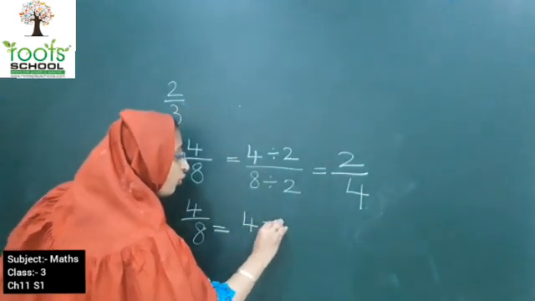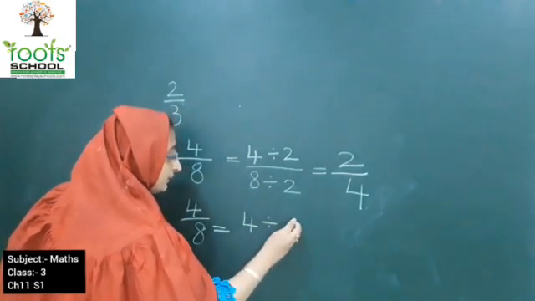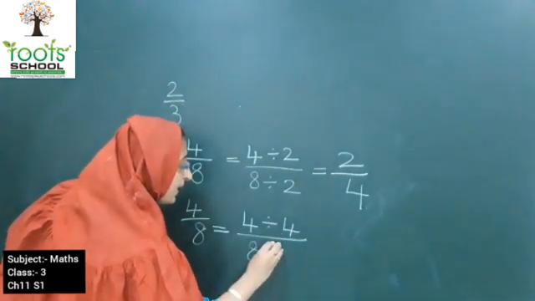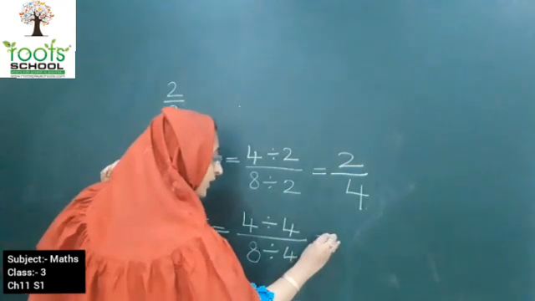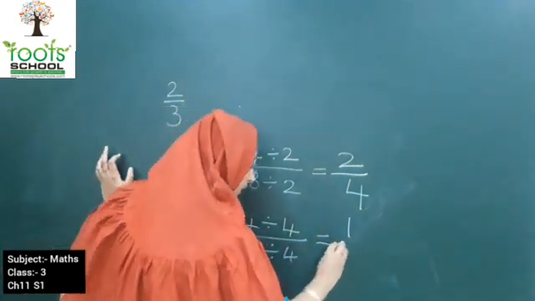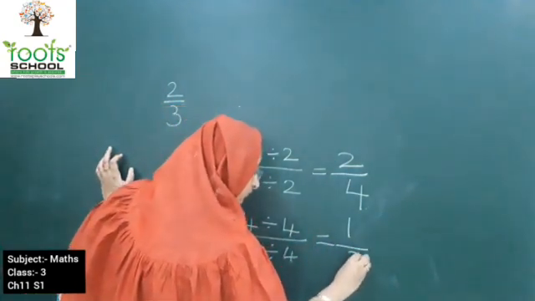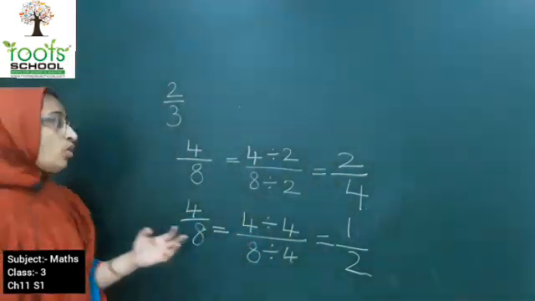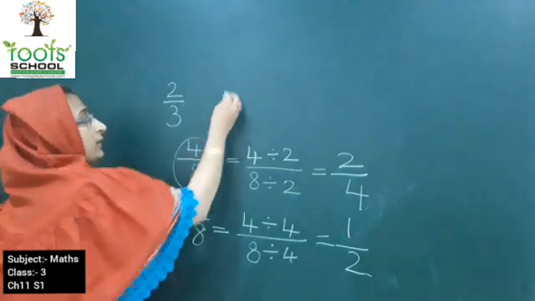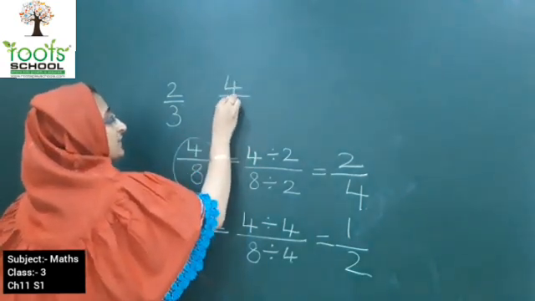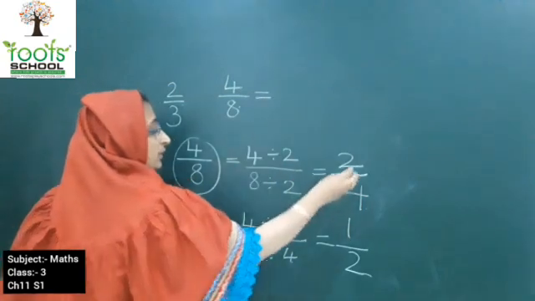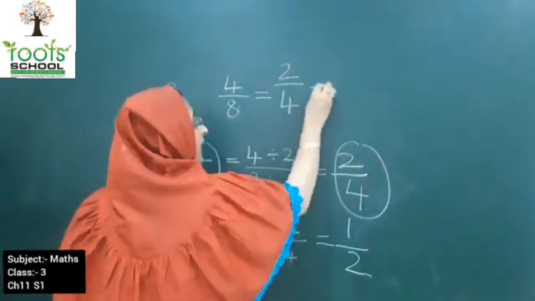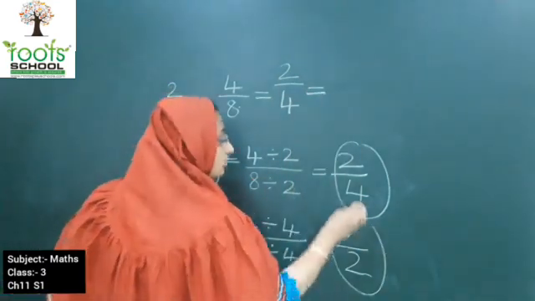So dividing 4 by 4 and 8 by 4, what is the answer you get? 1 upon 2. So what are the two equivalent fractions you got for 4 upon 8? 4 upon 8 equals 2 upon 4 and 1 upon 2.